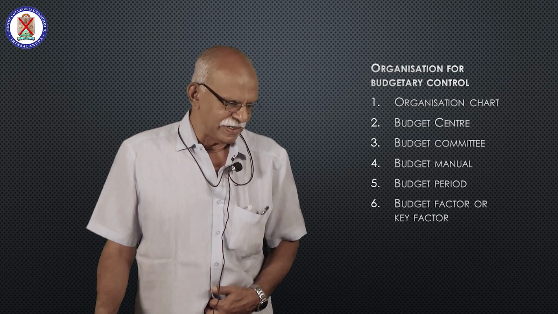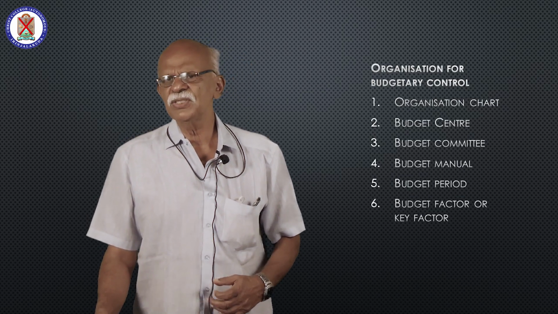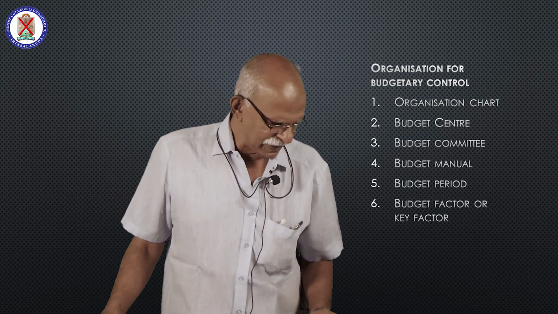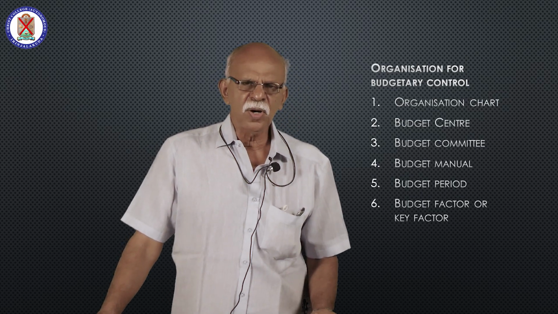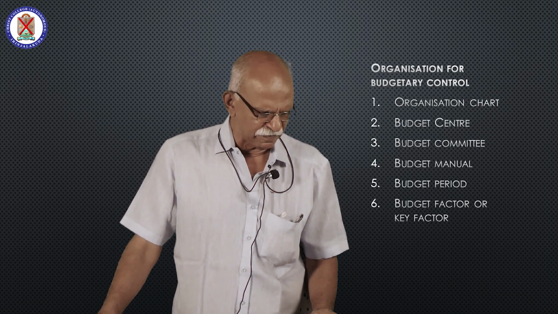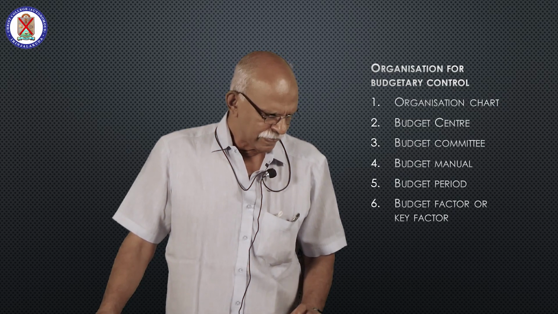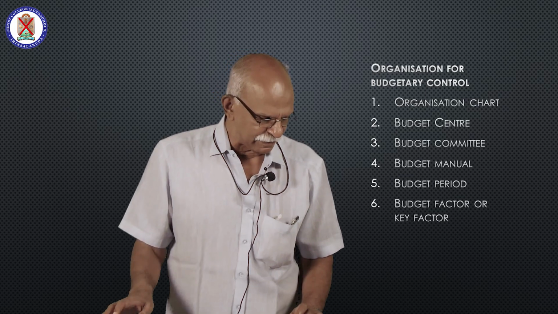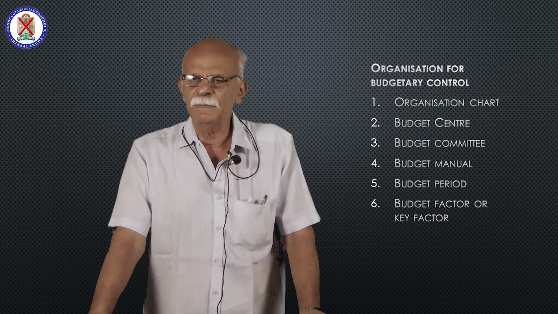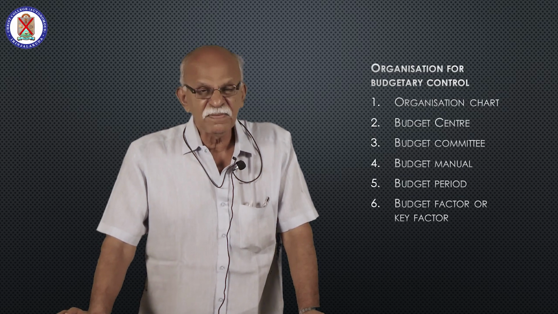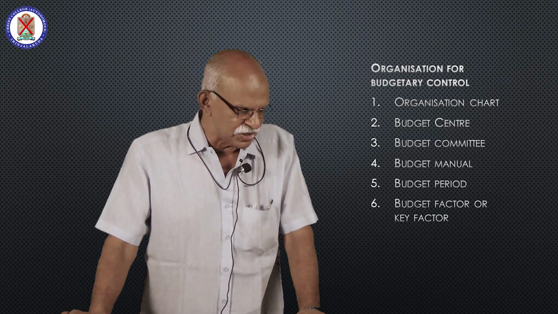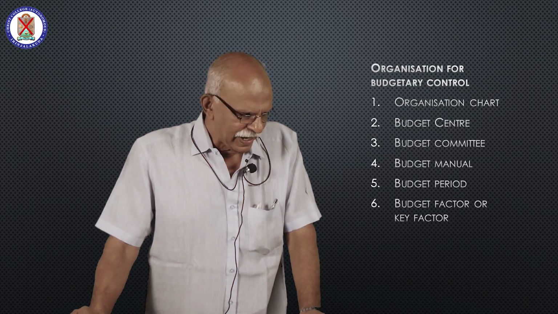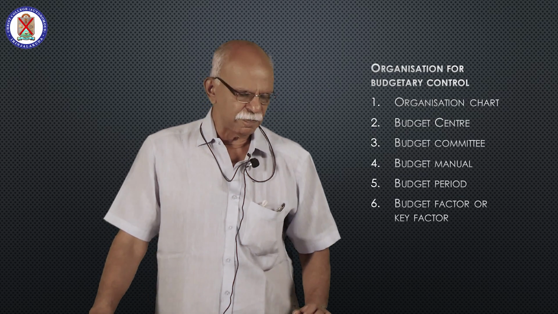Next is budget manual. CIMA has given a definition for budget manual. A document which sets out the responsibilities of executives engaged in the routine of, and the forms and the records required for, budgetary control.